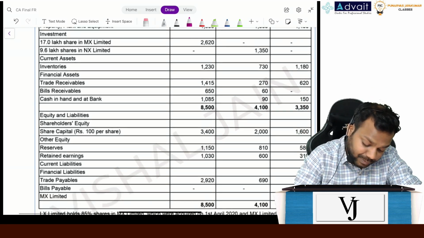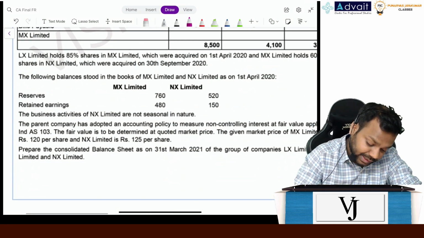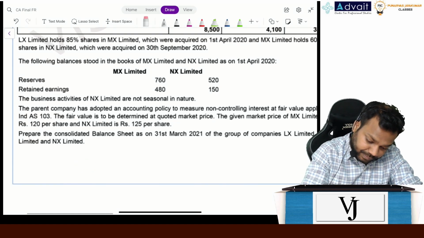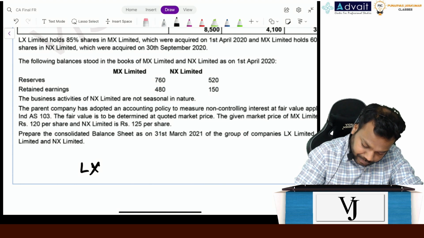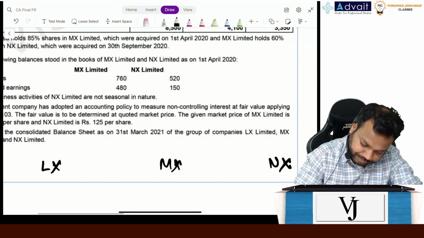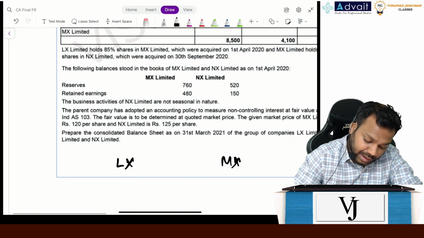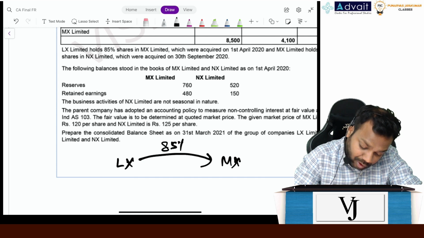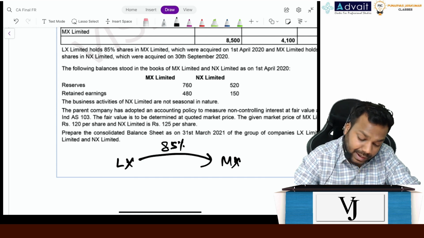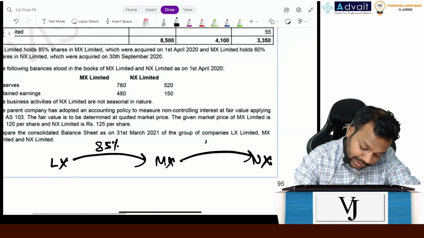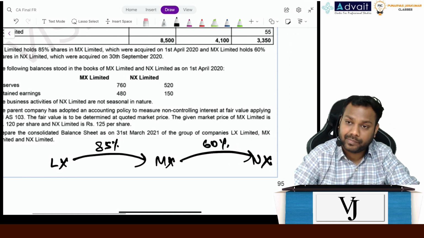It says LX holds 85% shares of MX and MX holds 60% shares of NX, right?